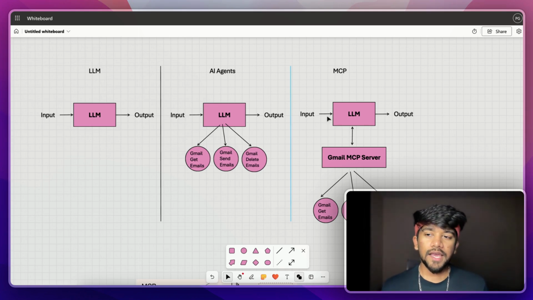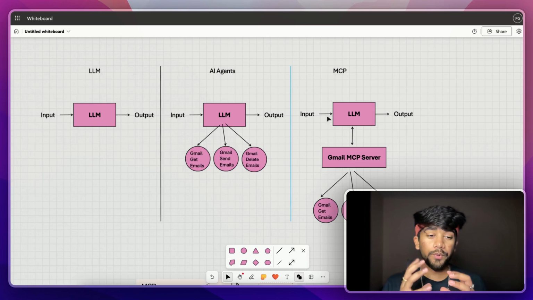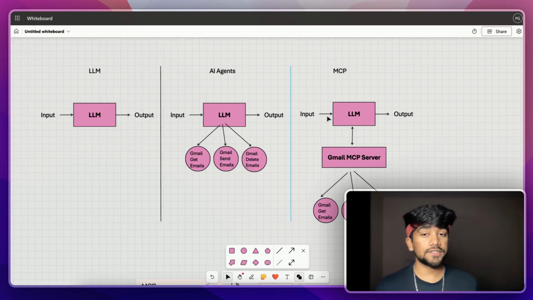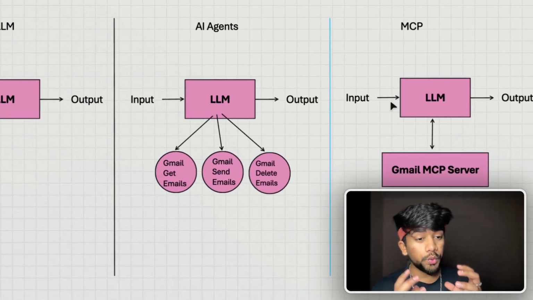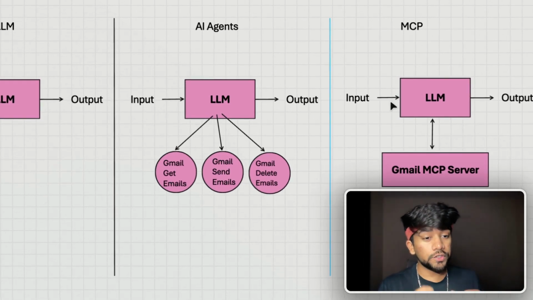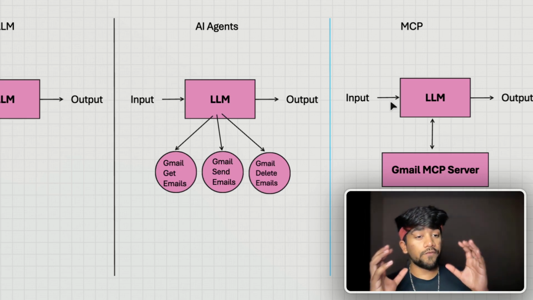What is an LLM? LLM is basically a large language model where you give some input and it is able to give you some output. LLM in itself is decently powerful, but it is only able to provide us some output without doing any actions. So that's where phase 2 began with AI agents. What AI agents do is we provide some tools to the LLM so that it can also perform actions. So now the LLM can decide and it can also perform actions.